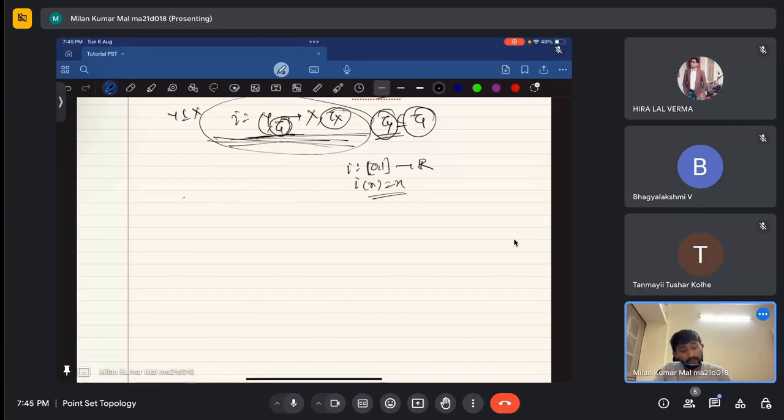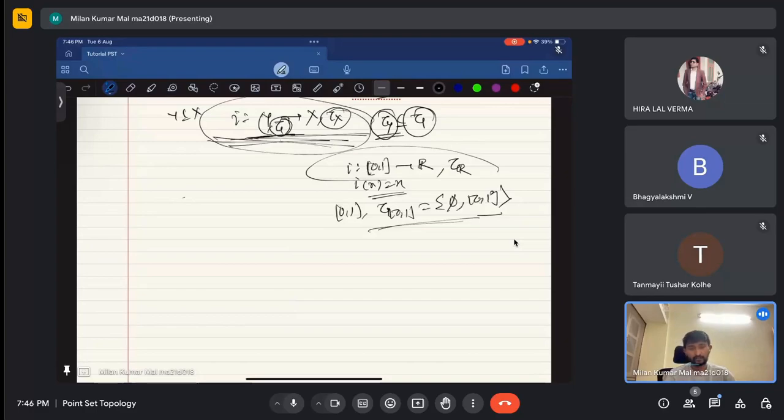Then this is the inclusion map. Now give 0 1 the topology tau of 0 1, which is the collection of the two sets, empty set and 0 1. But with this topology, and R with the standard topology, this inclusion map will not be continuous.